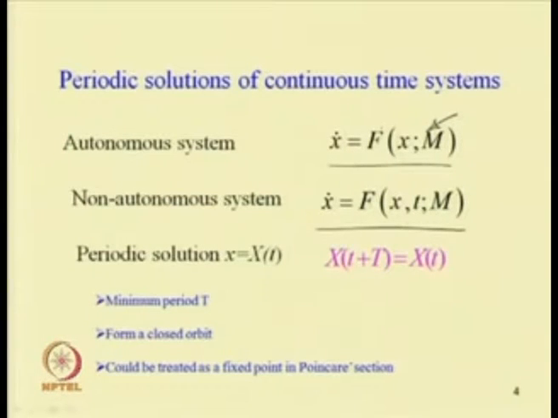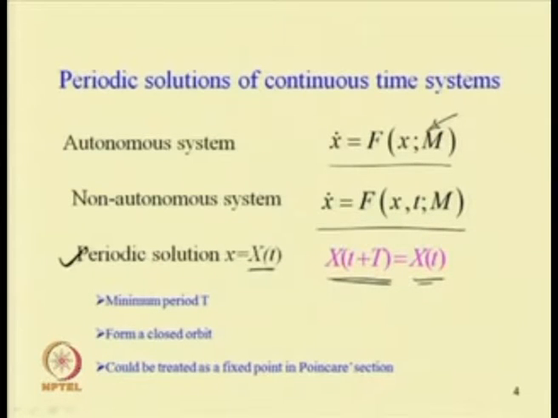If the response x(t) has a minimum period T, then x(t plus T) should be equal to x(t), and then it is said to be periodic.